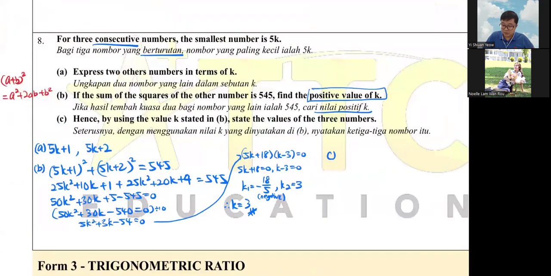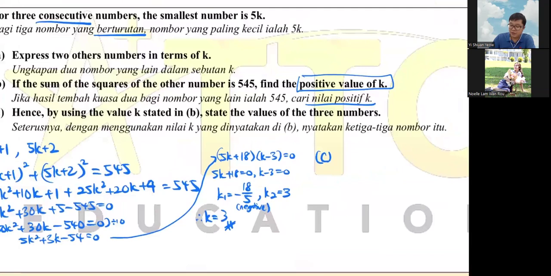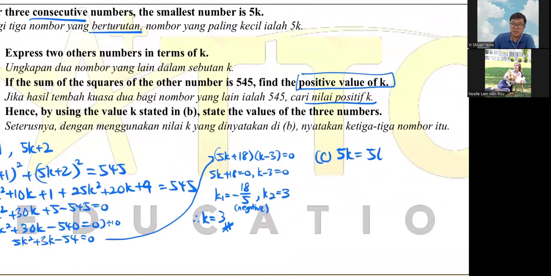Okay, number C. Hence, by using the value of k stated in B, state the value of the three numbers. So the first number is 5k. 5 times k, where k is equal to 3, so 5 times 3 is 15. Then 5k plus 1: 5 times 3 plus 1 is 16. 5k plus 2: 5 times 3 plus 2 equals 17. So that's the three numbers.